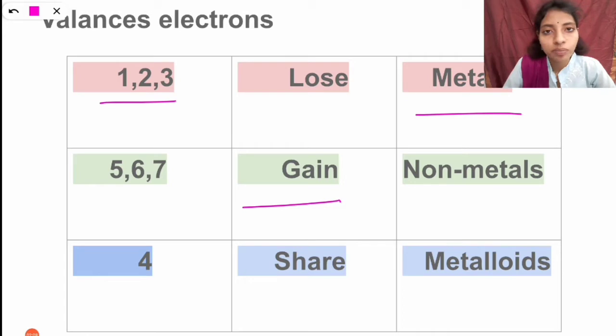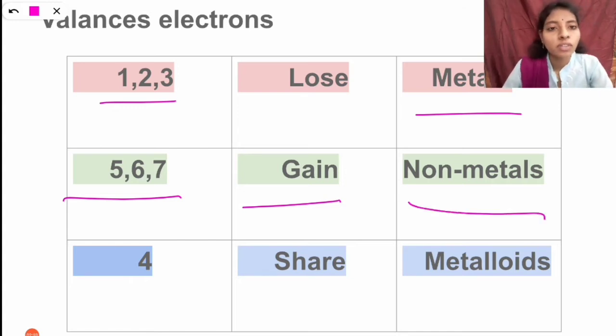The element with 5 valence electrons will take 3 more electrons from another element. When it gains 3 electrons, it is stable with 8 electrons in the valency shell. Similarly, the element with 6 electrons will gain 2 electrons. The element with 7 electrons will gain 1 electron. So they are stable with 8 electrons in the valency shell when they gain the electrons. Such types of elements are known as non-metals.